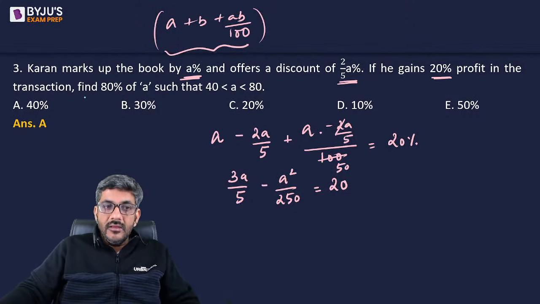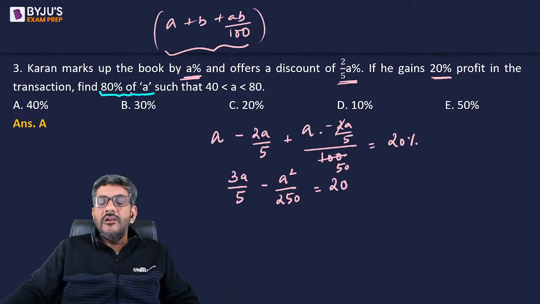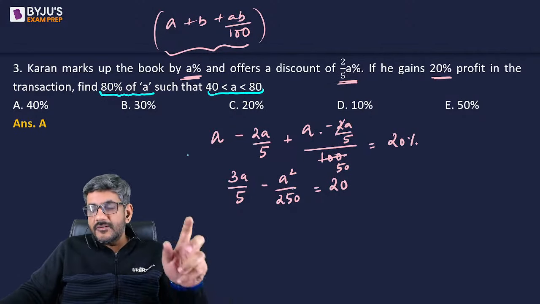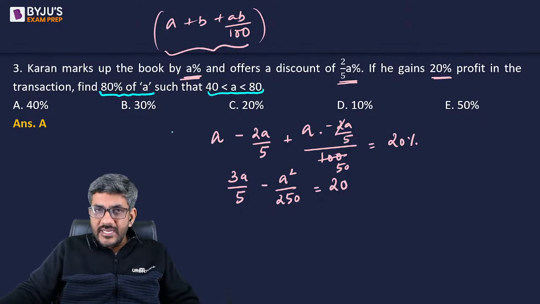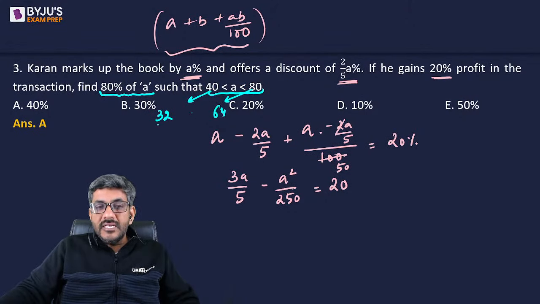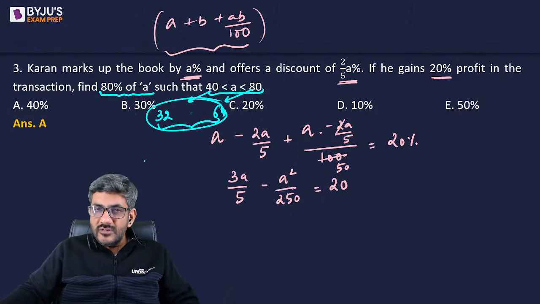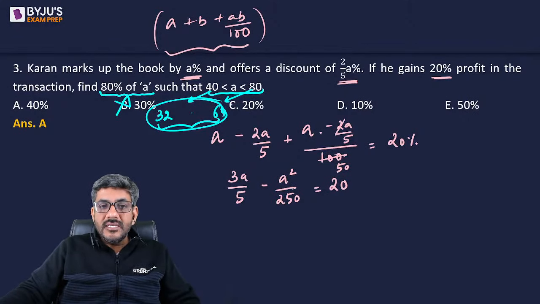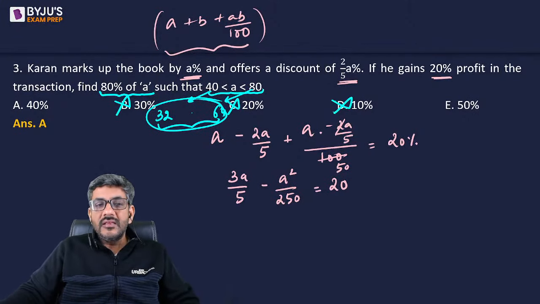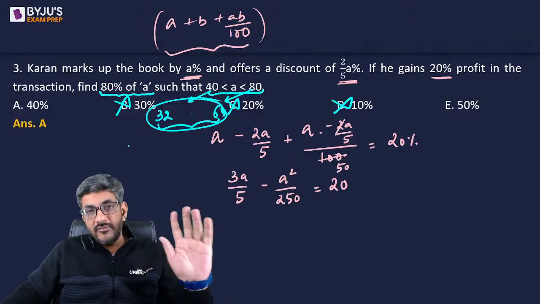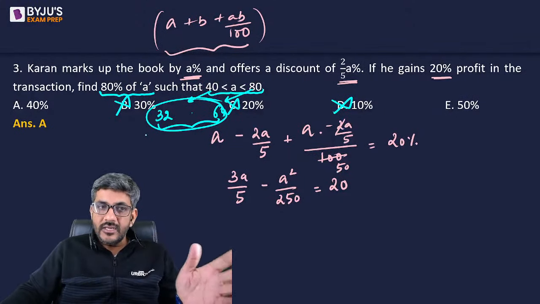If you look at them, you have to find 80% of the value of A, right? And A is lying between 40 and 80. If A is between 40 and 80, then 80% of A would lie in what? 80% of 40 is 32 and 80% of 80 is 64. So can I say my 80% of A would lie between 32 and 64? So how can my answer be 30% or 20% or 10%? My answer has to be either 40 or 50.